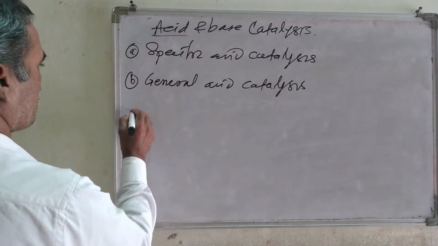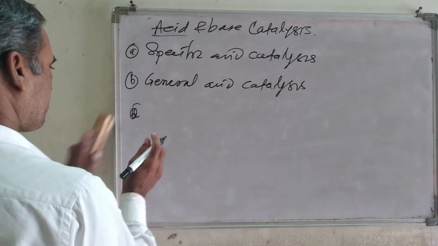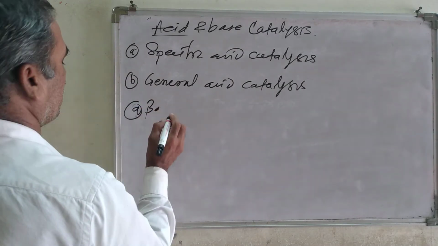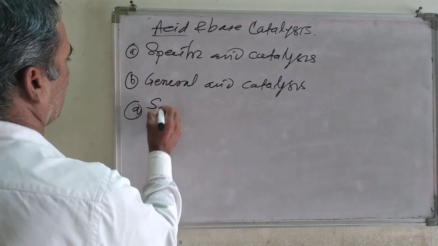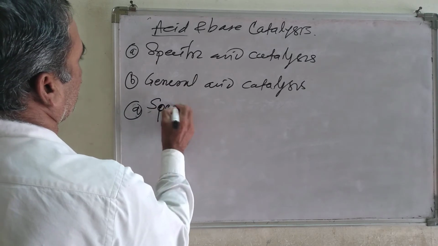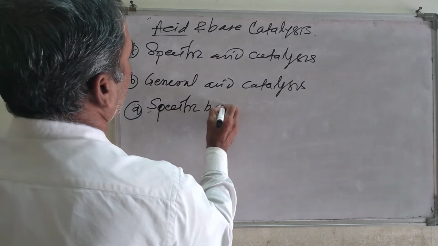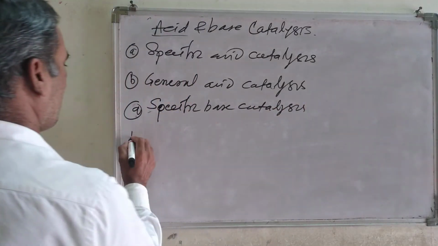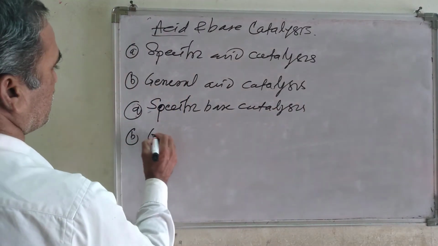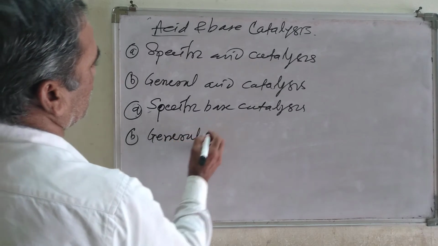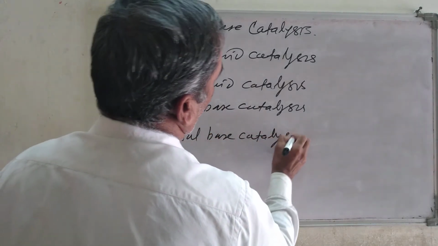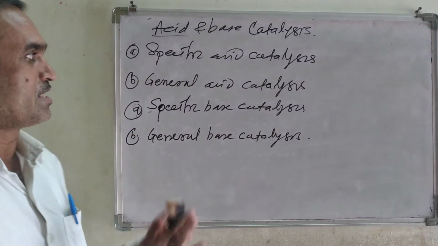Similarly for base, the first one is specific base catalysis, as well as the second one, general base catalysis. In short, we are going to learn this point.